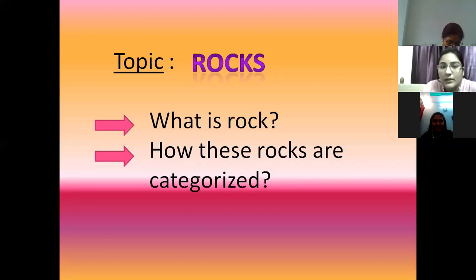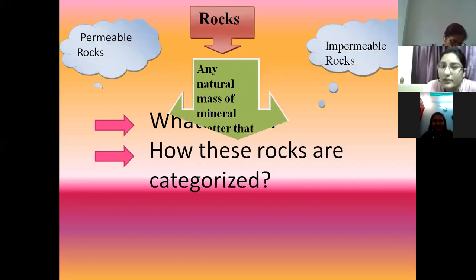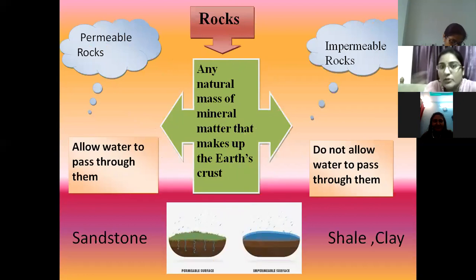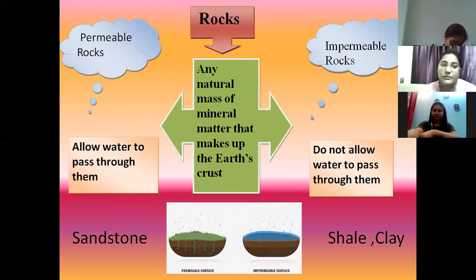So the first thing is the meaning of rock. As you all know, rocks contain minerals. So we can define a rock as any natural mass of mineral matter that makes up the earth's crust. Here we have two types: permeable rock and impermeable rock.